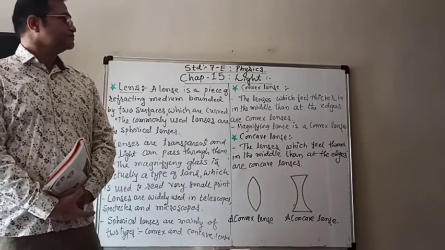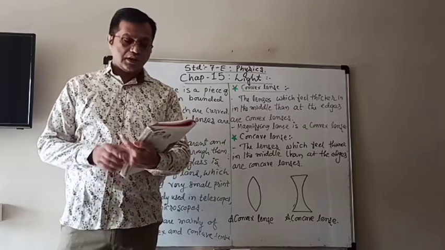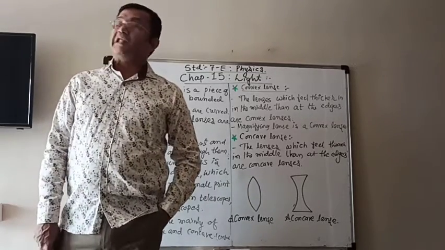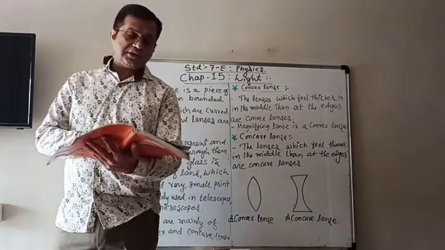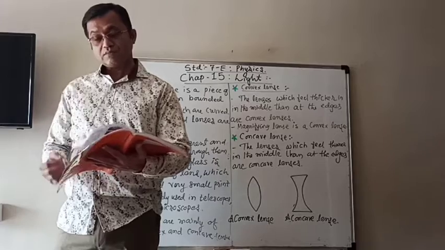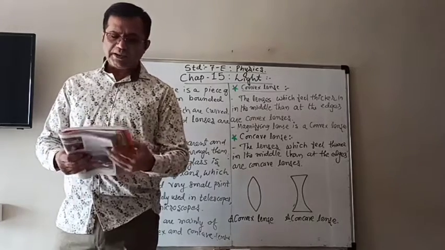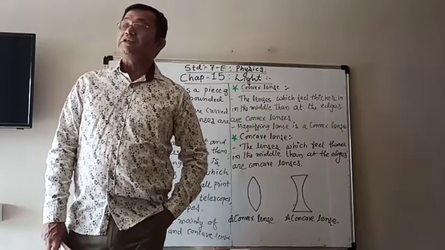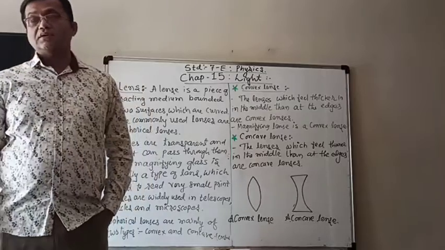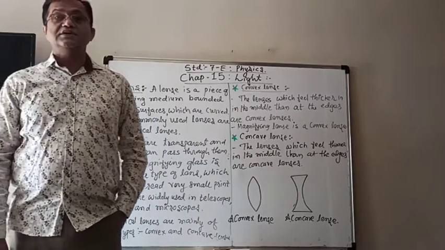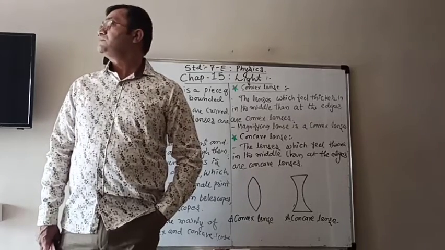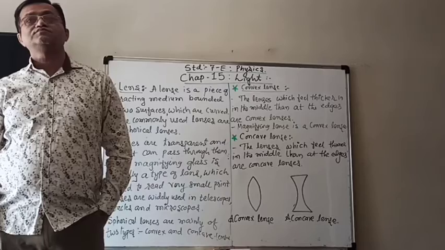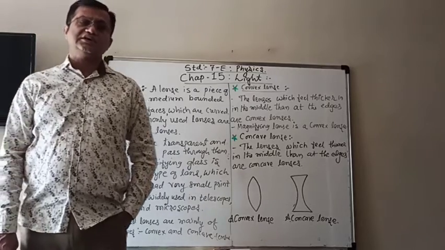In the chapter number 15, Light, we learn that light is very important in our life, because it is a type of energy which produces the effect of vision in our eyes, and because of that we can see the beautiful world, like colorful flowers, birds, natural beauty, and so many other things.